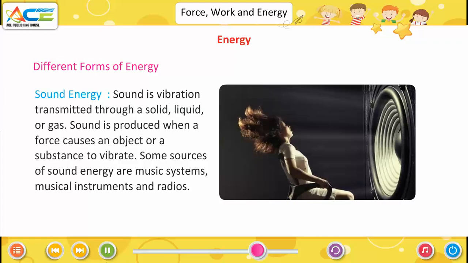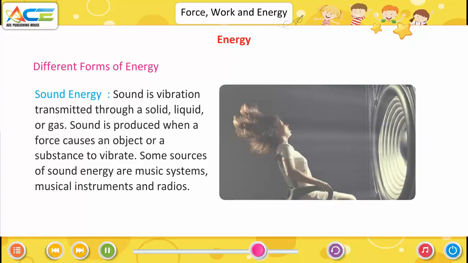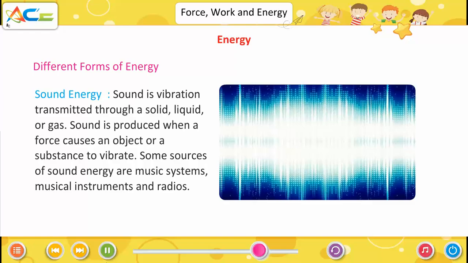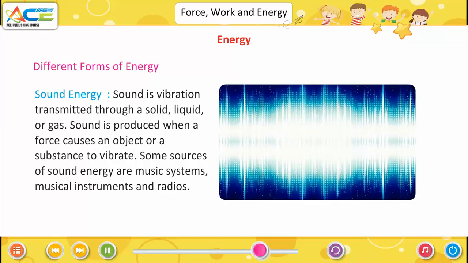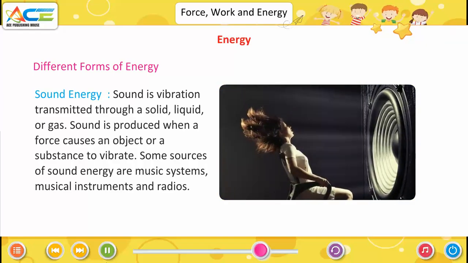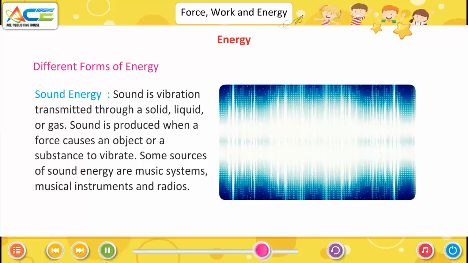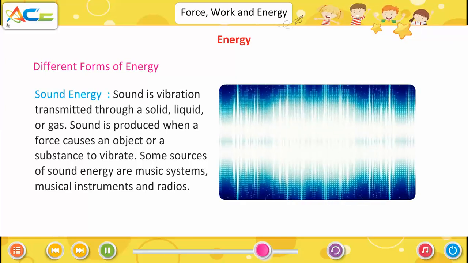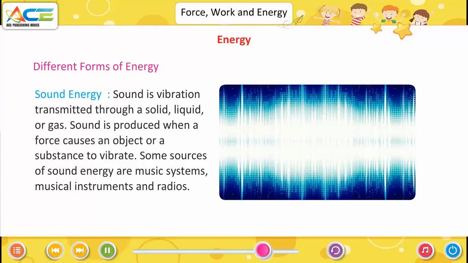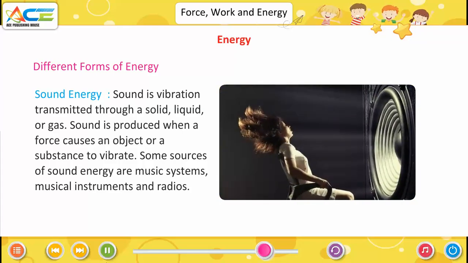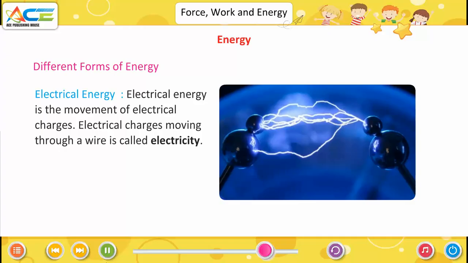Sound energy. Sound is vibration transmitted through a solid, liquid or gas. Sound is produced when a force causes an object or a substance to vibrate. Some sources of sound energy are music systems, musical instruments and radios.